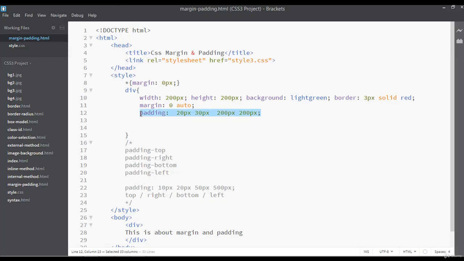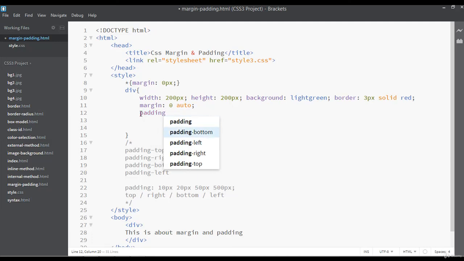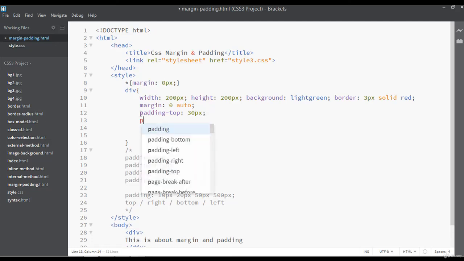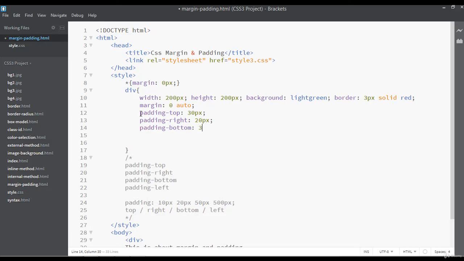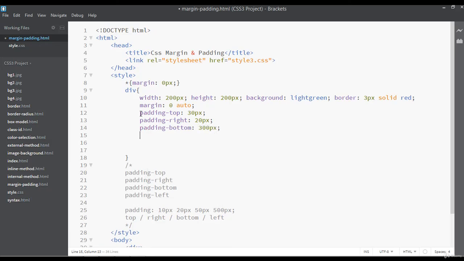Also you can write padding-top 30 pixel, padding-right 20 px, padding-bottom 300 px, padding-left also 150 px.